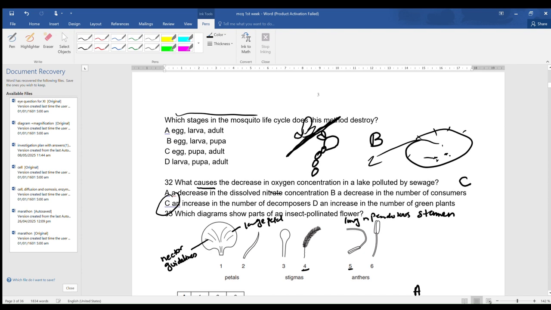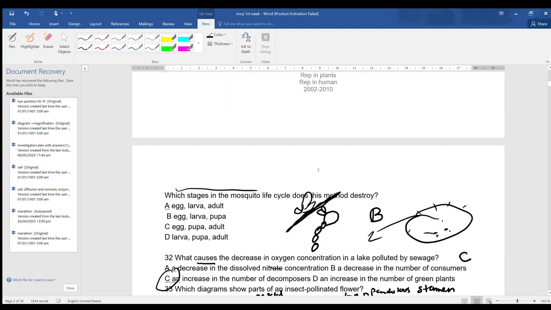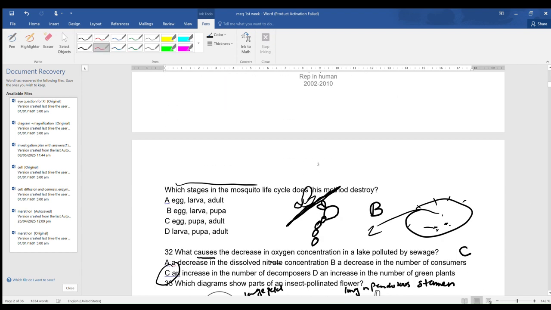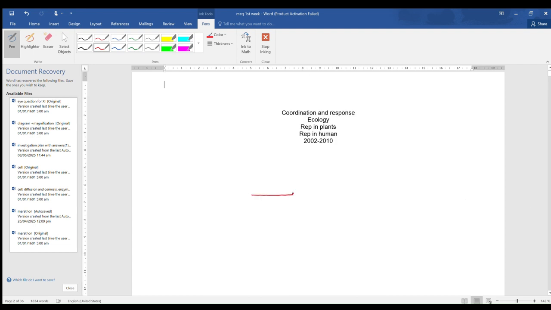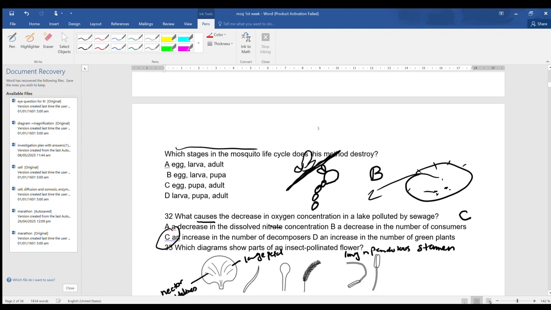Which stages in the mosquito life cycle does this method destroy? Draining stagnant water is one method of controlling the malarial mosquito. Which stages in the mosquito life cycle does this method destroy? That is, the draining of the stagnant water will destroy which stages? We know that the mosquito lays its eggs in the stagnant water, therefore the egg stage will be destroyed.